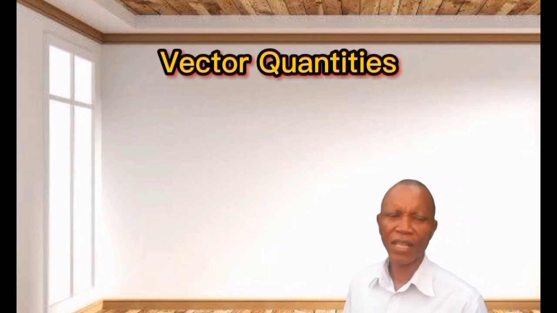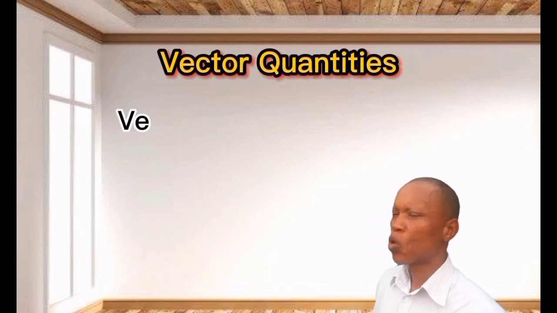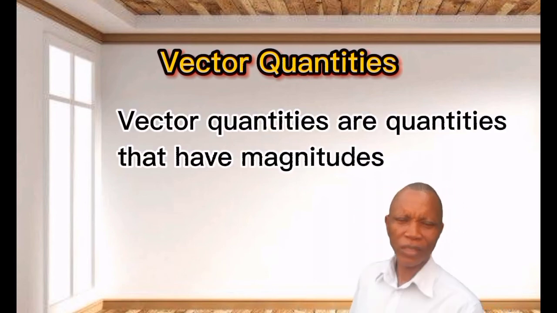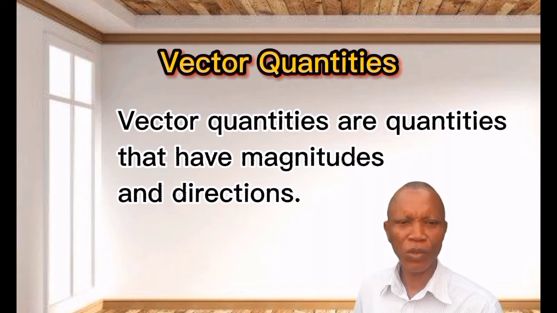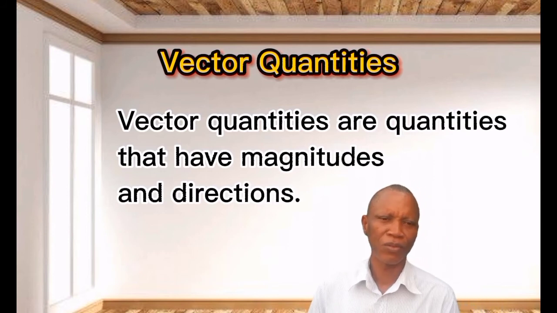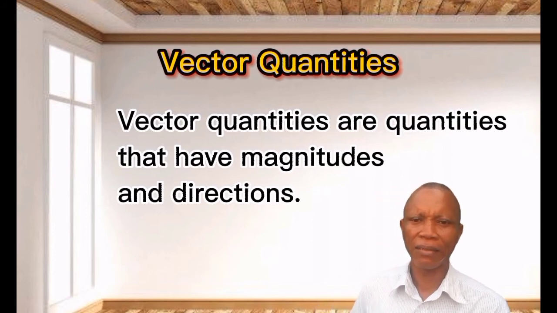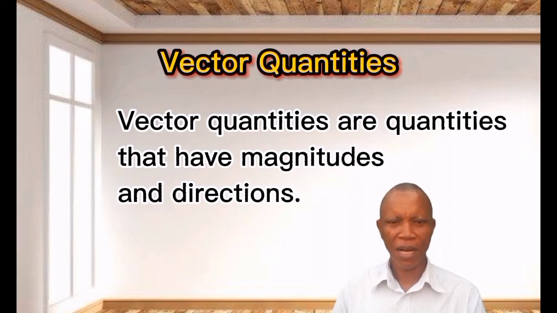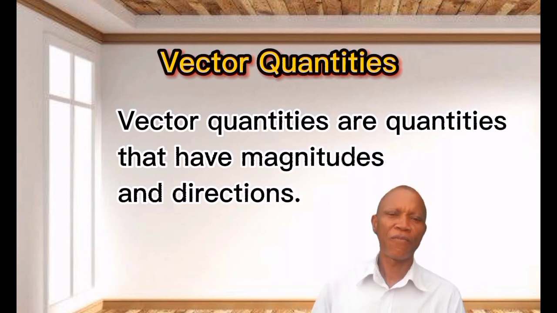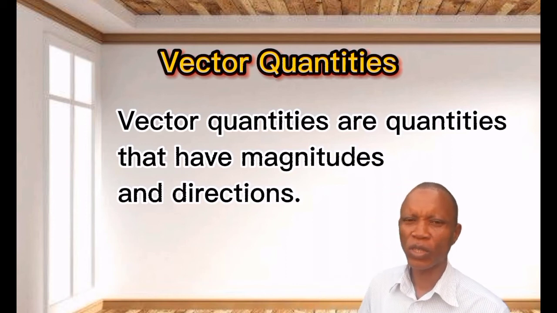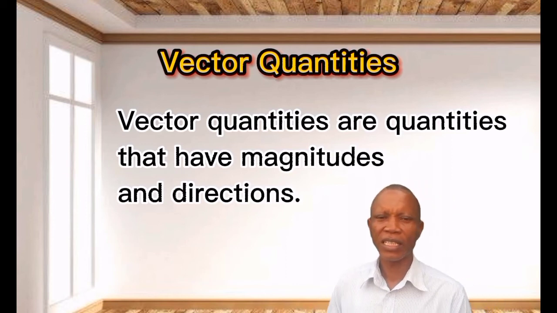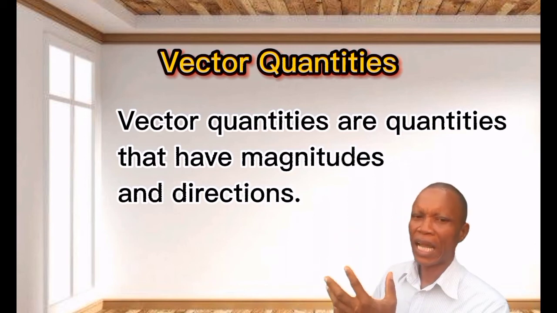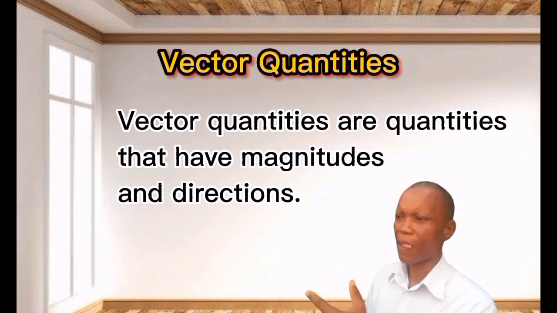So we look at vector quantities. Vector quantities are quantities that have magnitude and direction. Scalar quantities have only magnitude, no direction. But for vector quantities, they are quantities that have both magnitude and direction.